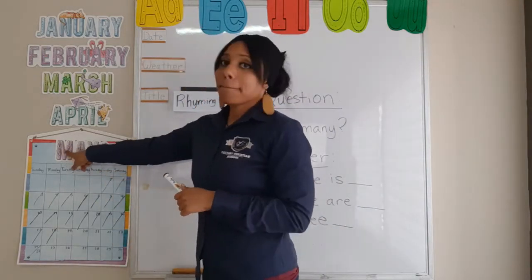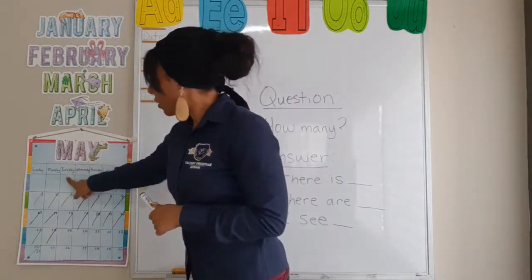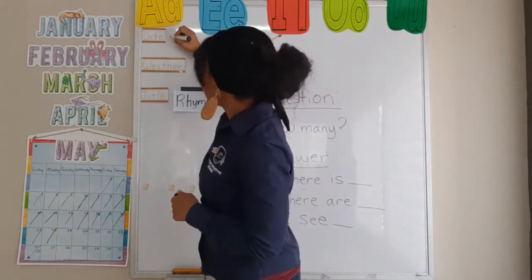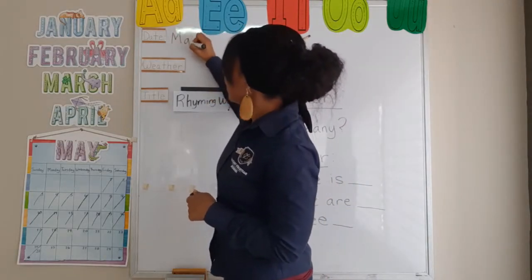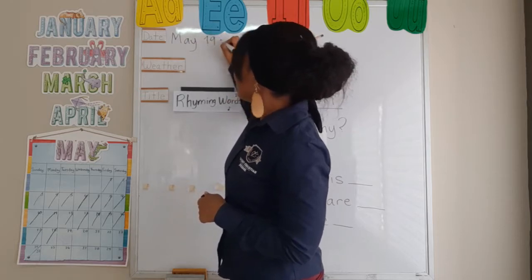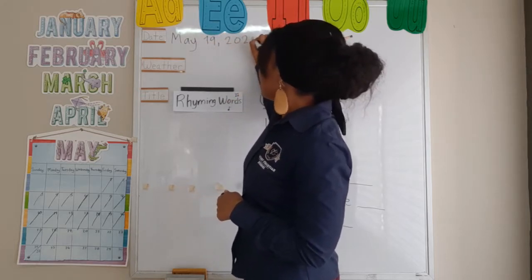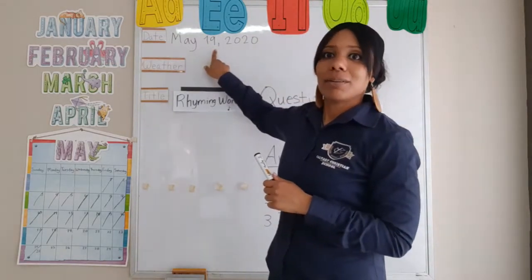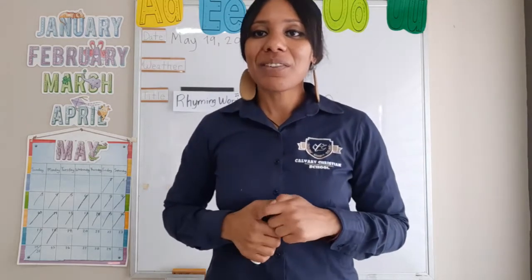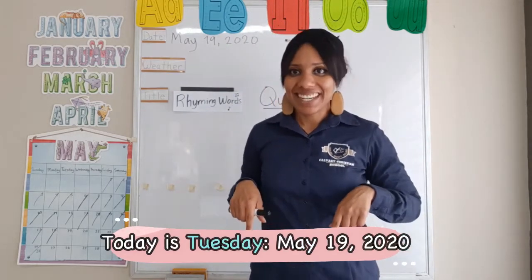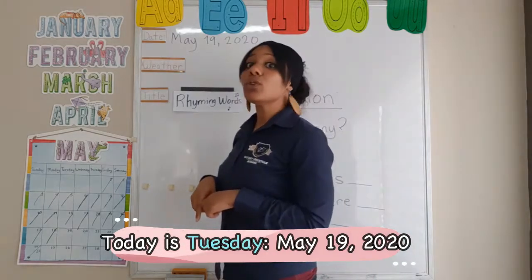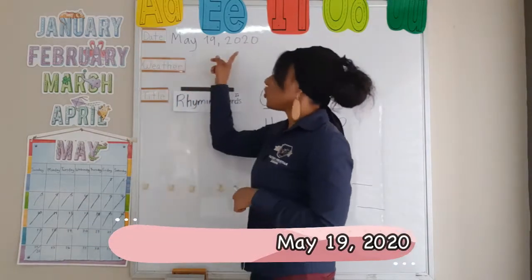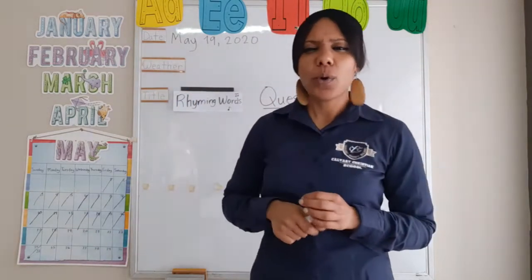So we have May, and let's go down to Tuesday. May 19, 2020. So let's write that here. Today is May 19, 2020. Now let's remember that 19, we write it with the number 1 and the number 9. So everybody together say with me, today, great job, is Tuesday, May 19, 2020. Great job.